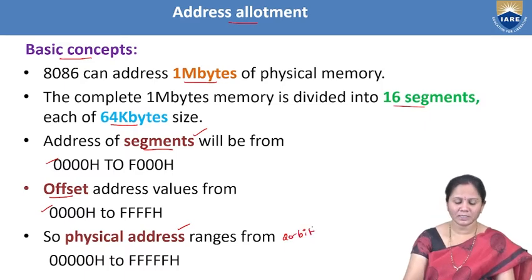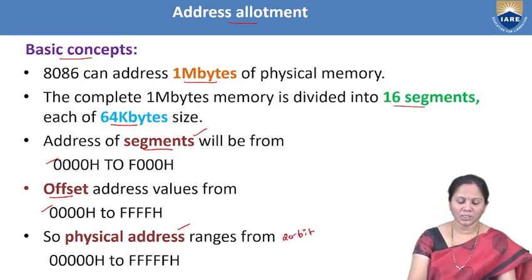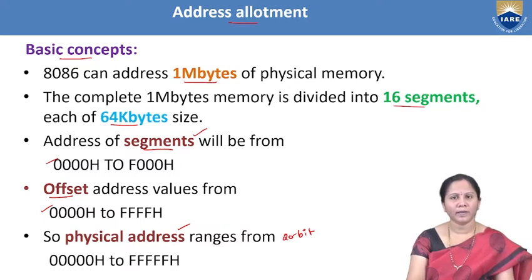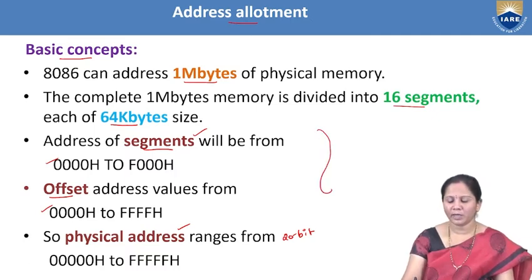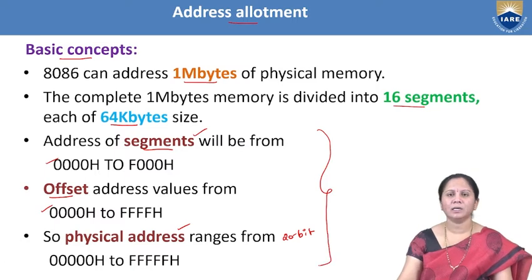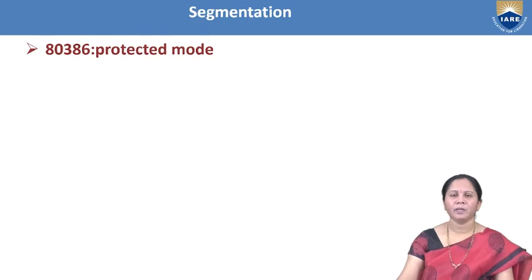The physical address locations will be from 00000H to FFFFFH. So this is how we have to allocate the addresses in the segmented memory. That is the total information about how the memory is segmented in the 8086 microprocessor.